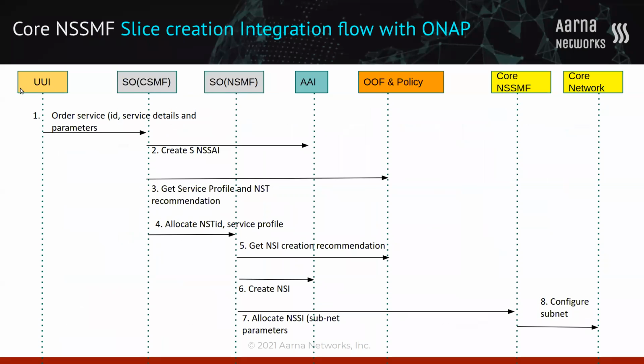And there is a component called UUI, use case UI, which provides you the means of ordering a slice, and it constitutes internally CSMF and NSMF portal from which you can perform the various actions attached to the slice lifecycle.